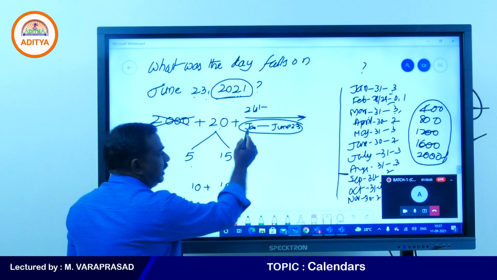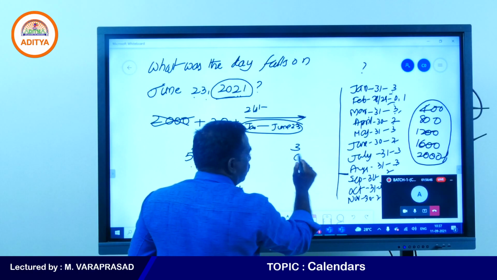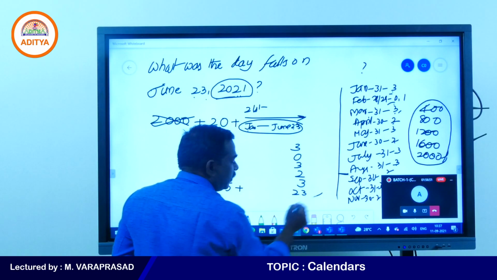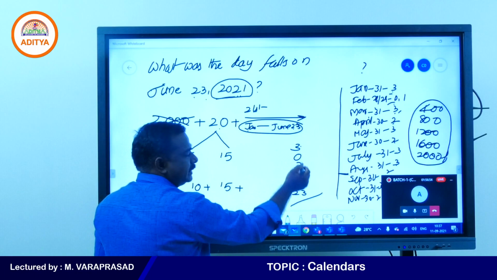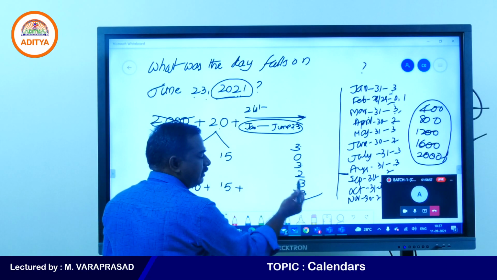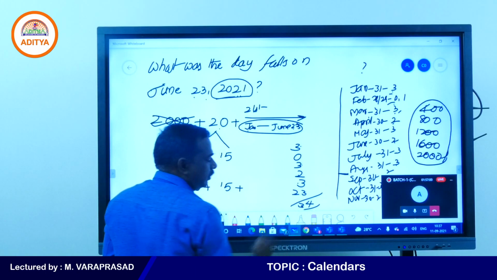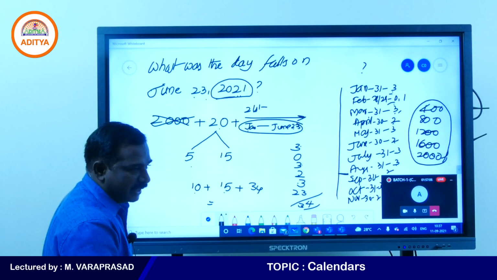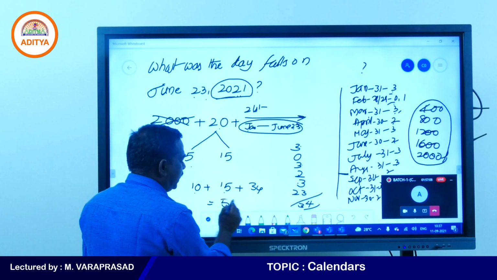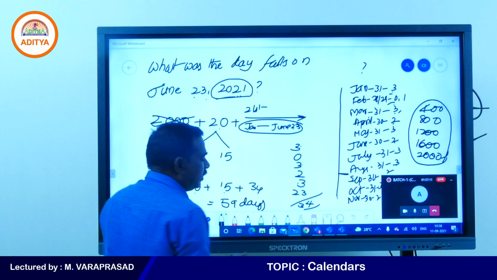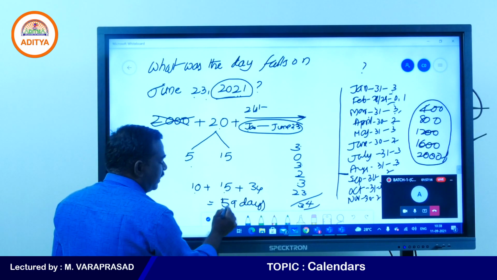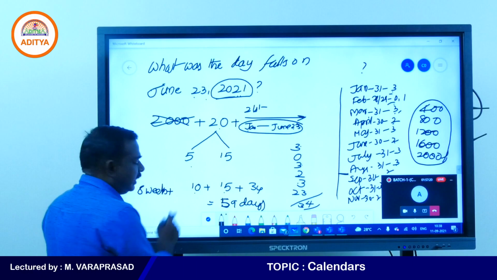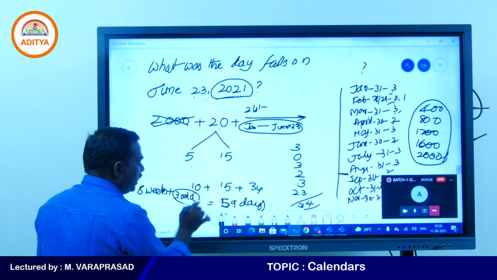Now, January is having 3 odd days, February 0, March 3, April 2, May 3, June 23. We are finding today's date. 3, 6, 8, 11, 14. So 34 days. 10 plus 15, 25 plus 30, 55 plus 4, 59 days. 59 days means how many weeks, how many odd days? Divide by 7. 7 8s are 56. 8 weeks exactly plus 3 odd days. So the third day in the week is Wednesday.